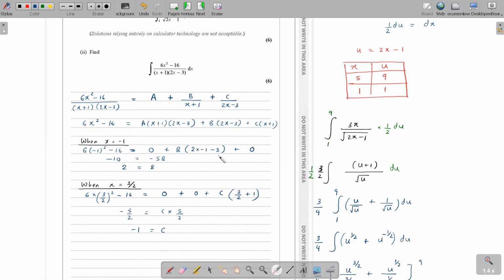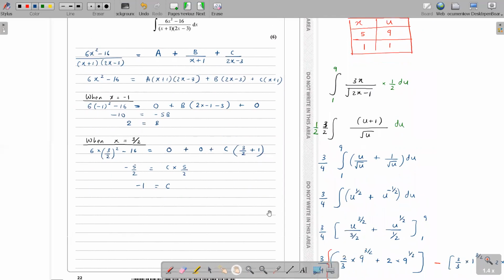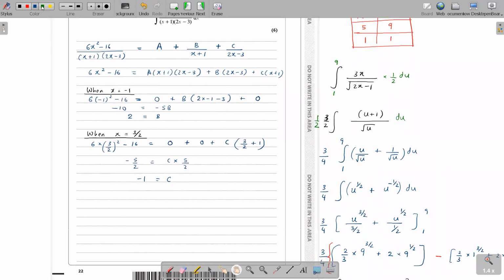Because you can see we have two brackets. For each bracket, x equals minus 1 will make the bracket 0, and x equals 3 over 2 makes the bracket 0. There are no other brackets. So when there are no other brackets, you can put any x value you want. What's the easiest x value? x is 0. Yeah, you can go x is 1, you can go x is 10. Any value you want, it doesn't matter whatever you choose. You get the same answer because it's an identity. I just chose 0 because it's easier.